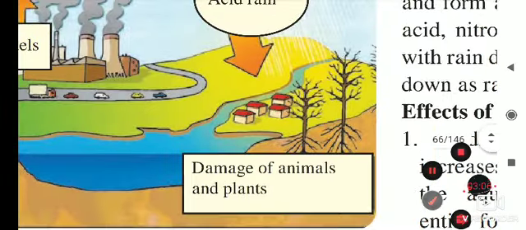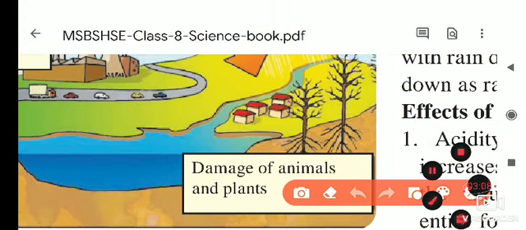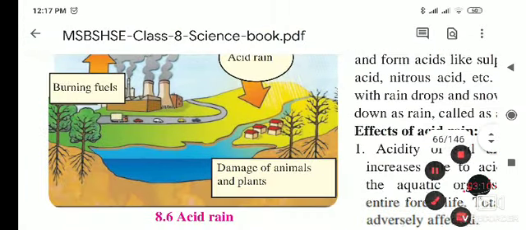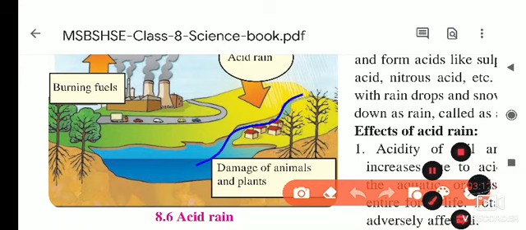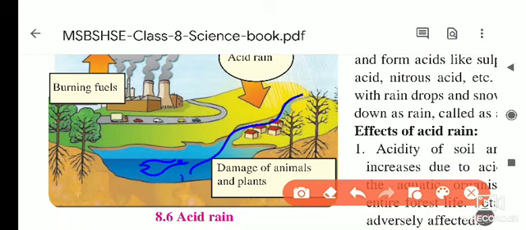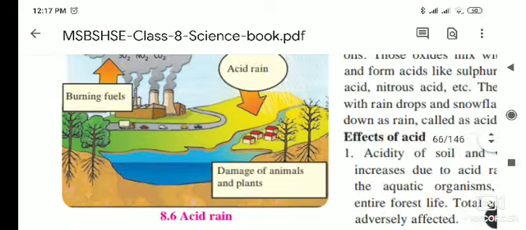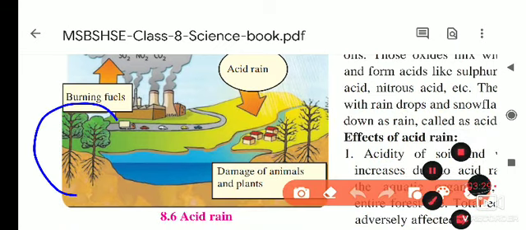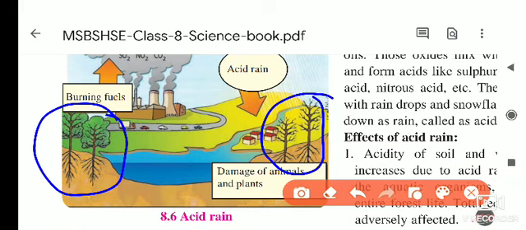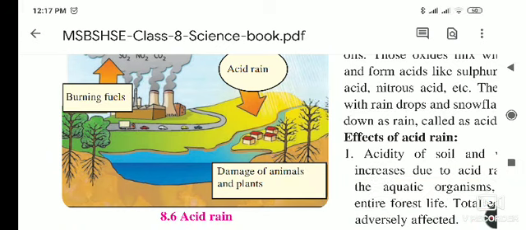When it enters the sea water or river water, the animals present in that water, it may be fishes, or planktons, the plants which grow inside the water, they die, and their existence is impossible. See here how green the trees are, and when the acid falls, what is the condition of the trees? These things are happening because of this acid rain.